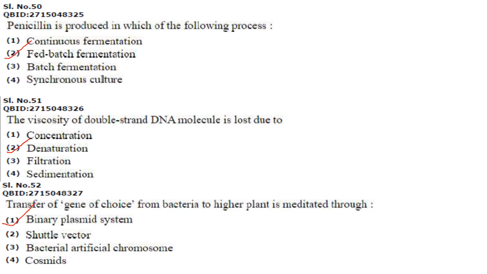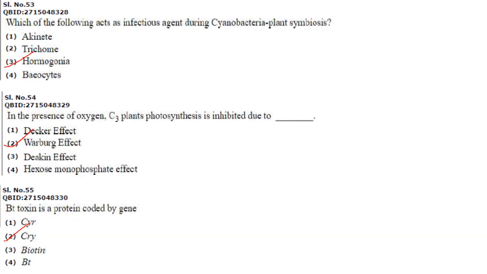Then next one. Transfer of gene of choice from bacteria to higher plants is mediated through. So binary plasmid system. You can see that in the case of agrobacterium mediated gene transfer to plant systems, there you use binary plasmid system. Then next one. Which of the following act as an infectious agent during cyanobacteria plant symbiosis? So it is Hormogonia. Answer is option 3.